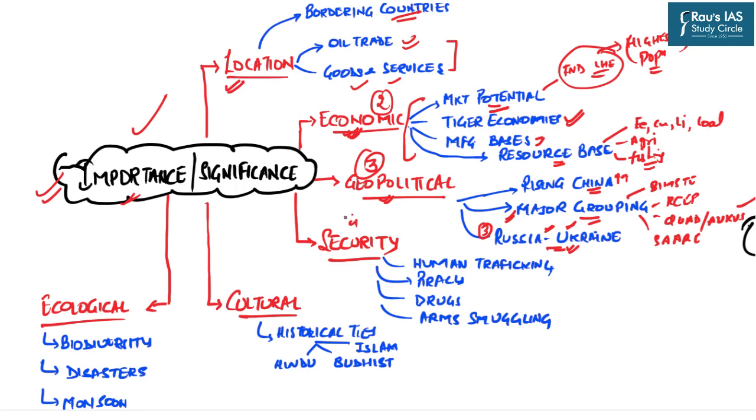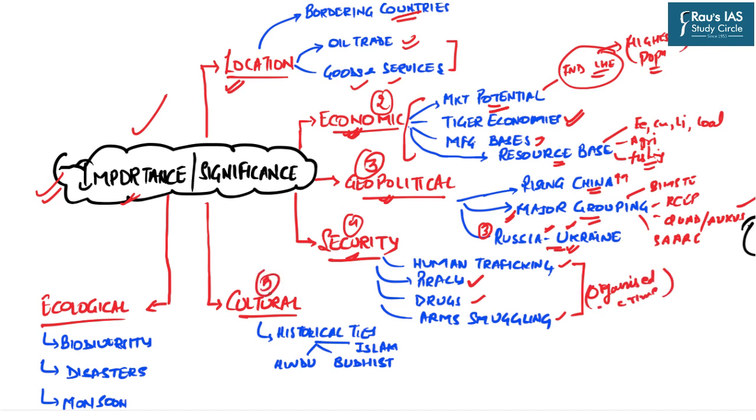Then comes the fourth dimension, that is the security aspect. Now, the Indian Ocean is very much known for maritime piracy. For example, near the areas of the Suez Canal, we have Somali pirates. Then there is a lot of human trafficking, drug peddling, as well as arms smuggling. Therefore, it is said that the Indian Ocean is becoming the backyard of organized crime.